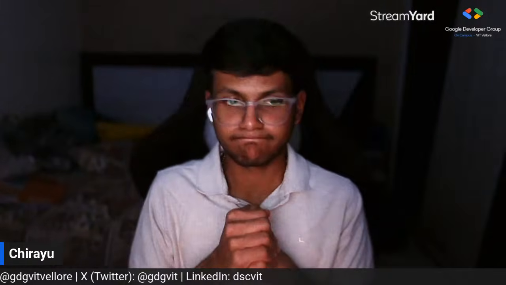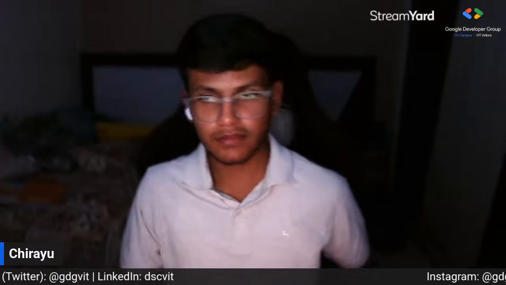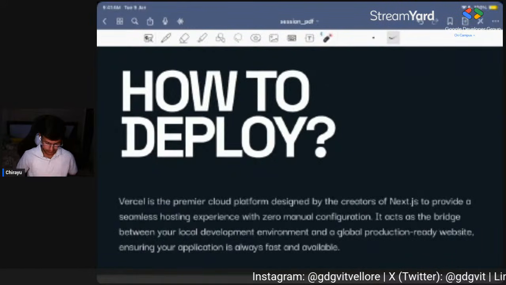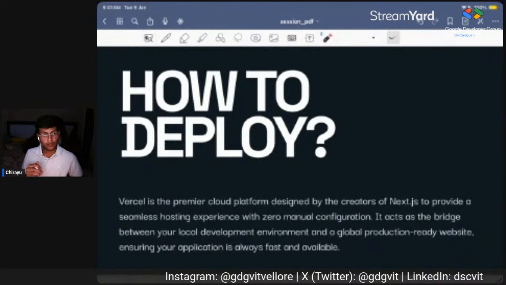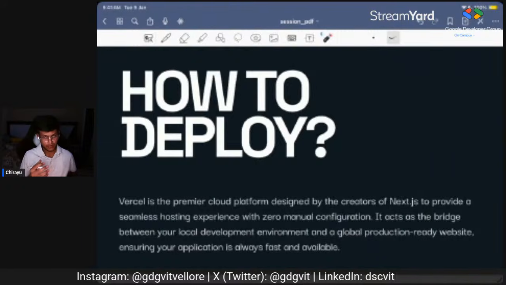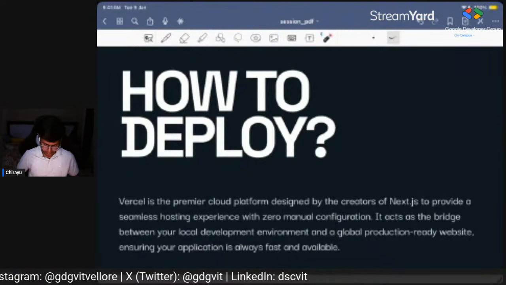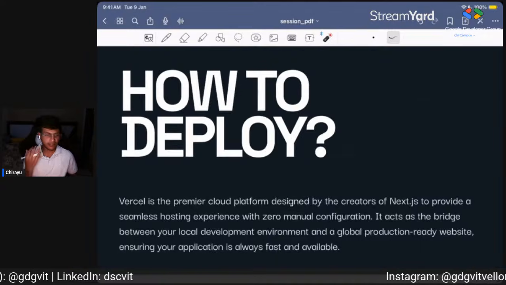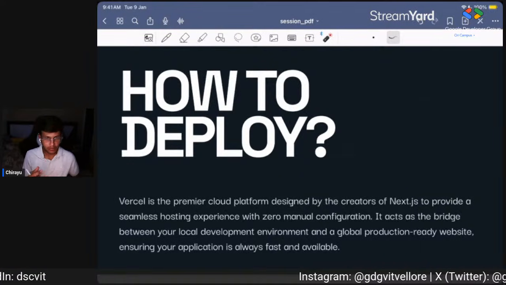Once again, now we will have a look at the deployment side of the project. Can we have our screen, please? Okay, our screen is back again. So we are going to talk about how we deploy these things. Deployment is a very tedious and complicated process.